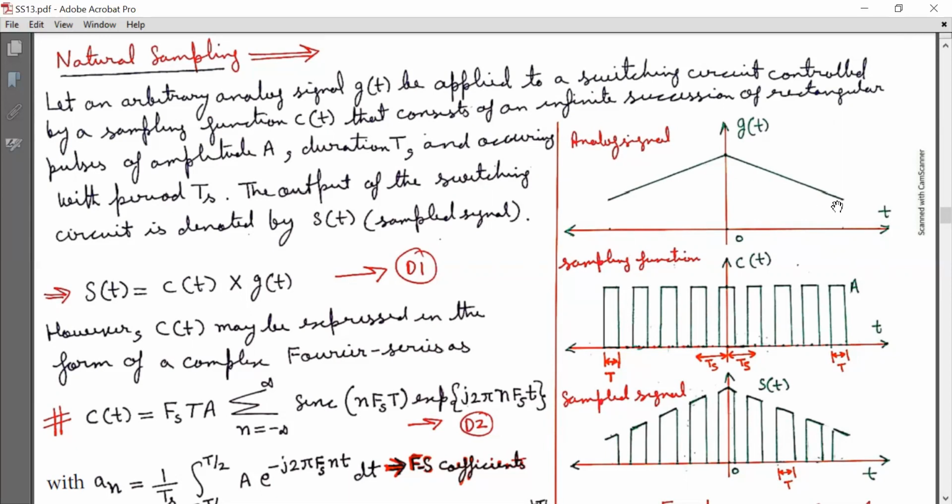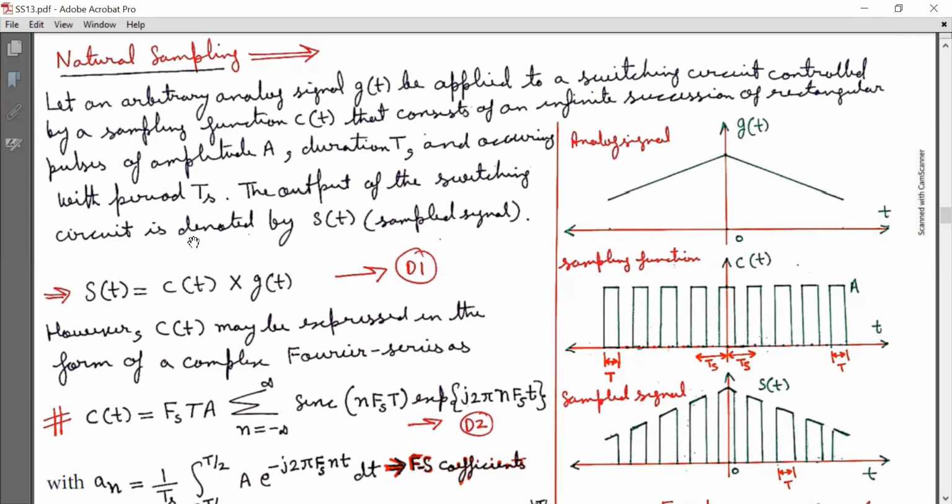This is the analog signal g(t) as shown. This is the sampling function c(t). Each pulse has amplitude A and duration T. The pulses appear periodically at time interval Ts, that is, c(t) is periodic with interval Ts.